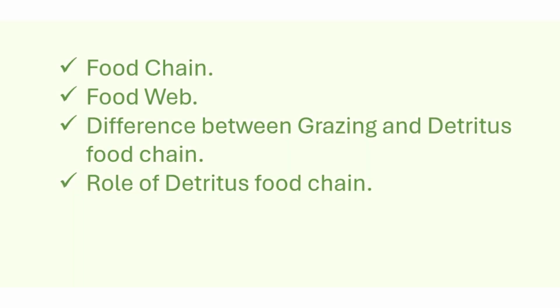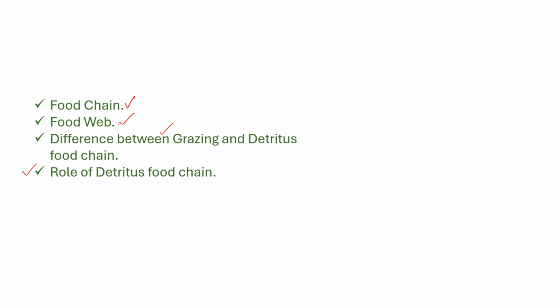Now you should be able to explain the food chain and food web in an ecosystem. Differentiate between grazing and detritus food chain. And explain the role of the detritus food chain.